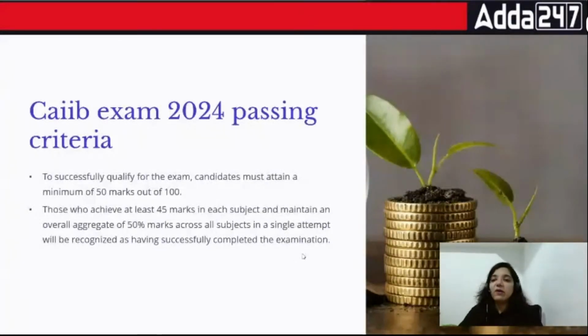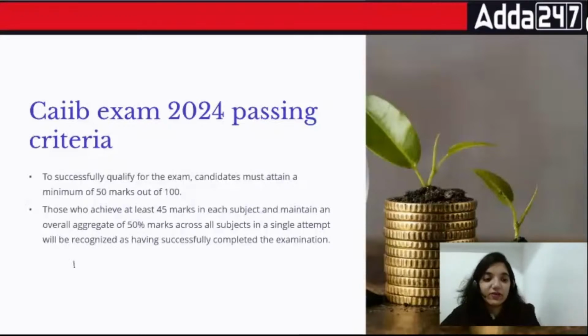What is the amount of marks that you need? If you're going for the examination individually, then you have to score 50 marks. Okay? If you're just going for ABFM, just going for BFM or any other examination. But if you're going for multiple examinations, going for all 5 together, at that point of time you need a minimum 45, but your total should be more than 50% of it.